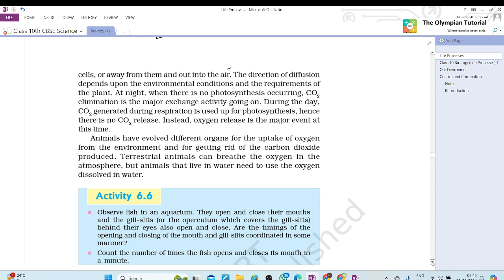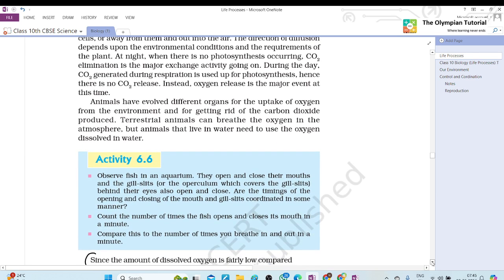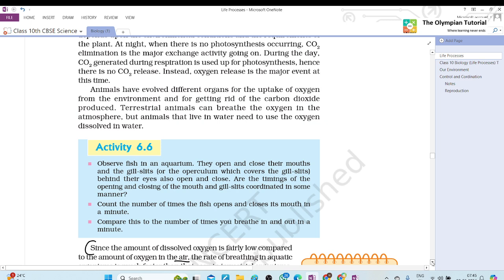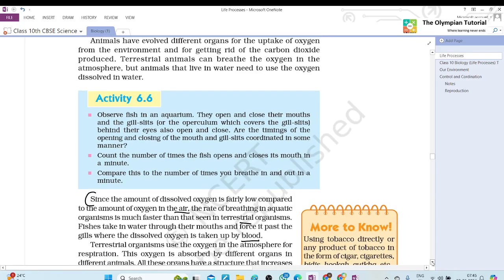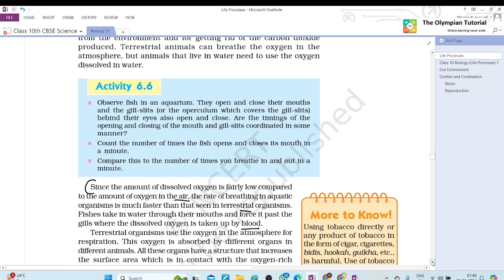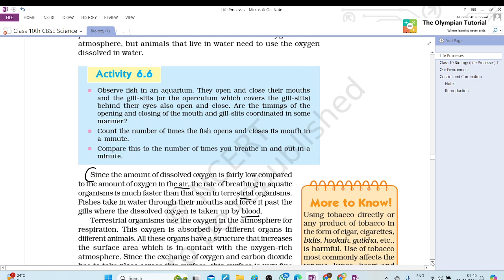Animals have evolved different organs for the uptake of oxygen from the environment and for getting rid of the carbon dioxide produced. Terrestrial animals can breathe the oxygen in the atmosphere, but animals that live in water need to use the oxygen dissolved in water. Since the amount of dissolved oxygen is fairly low, wait, Tanya, activity 6.6.